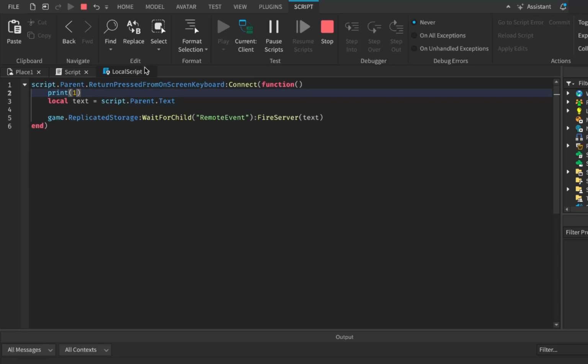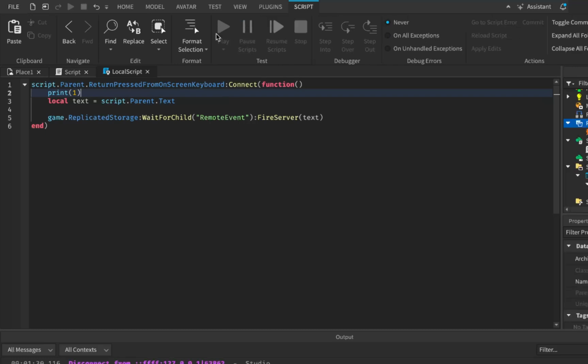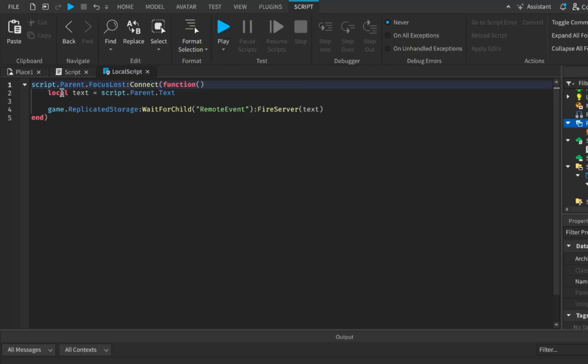So like I said, I didn't actually know what this function did, but clearly it doesn't detect the return pressed from on-screen keyboard, unfortunately. I should have known, right? Should have been obvious. So I guess we should be using something else. Alright, so I found this thing called focus lost, which, let me just remove this print statement over here.